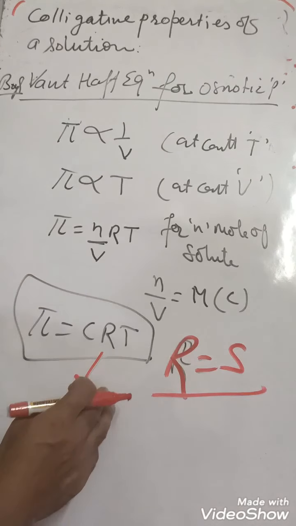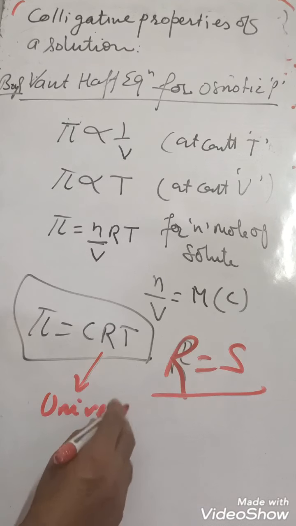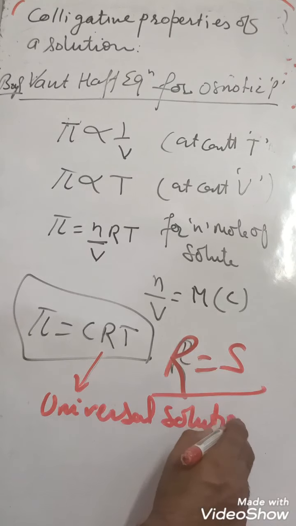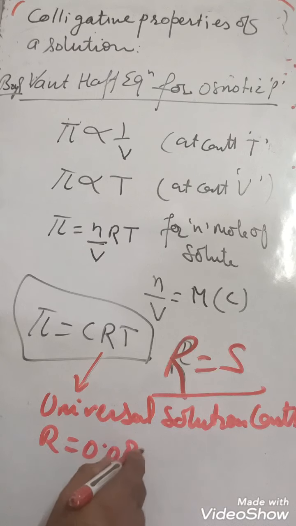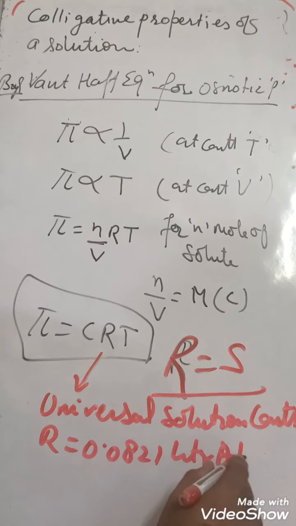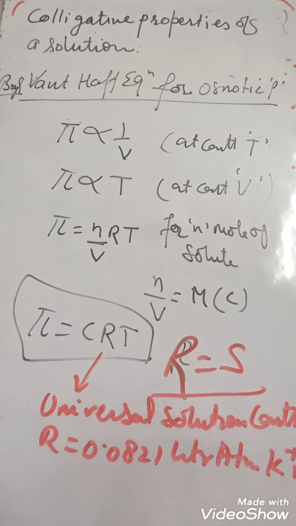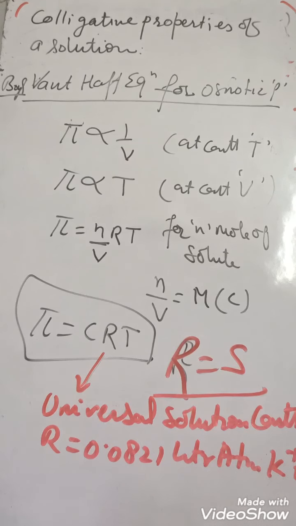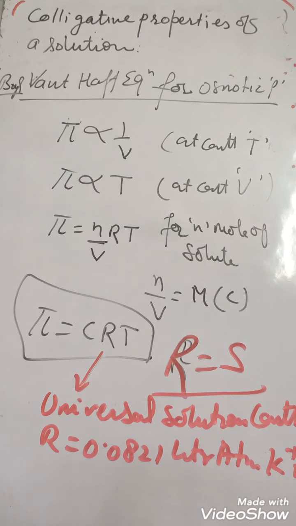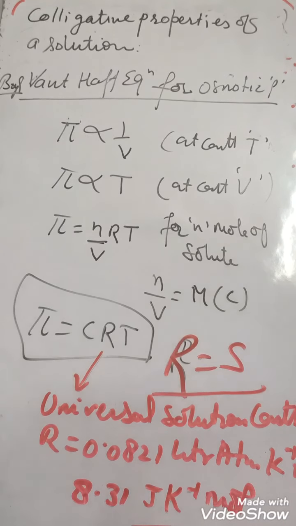Its value is the same as R, children. What is the value of R? 0.0821 litre atmosphere per Kelvin per mole, same value. And 8.31 in different unit, joule per Kelvin per mole, we can take.